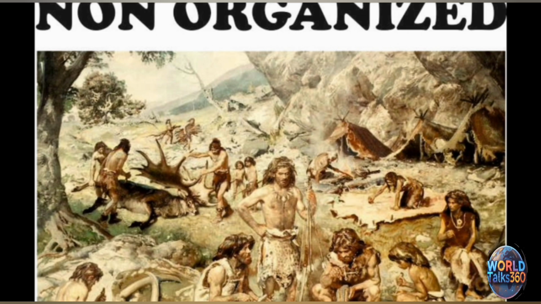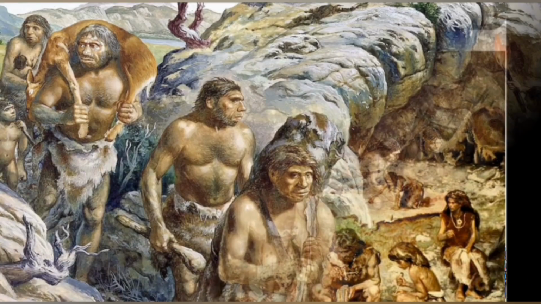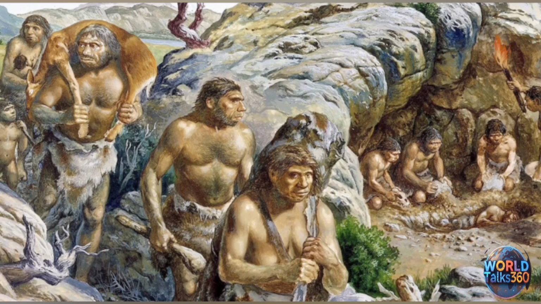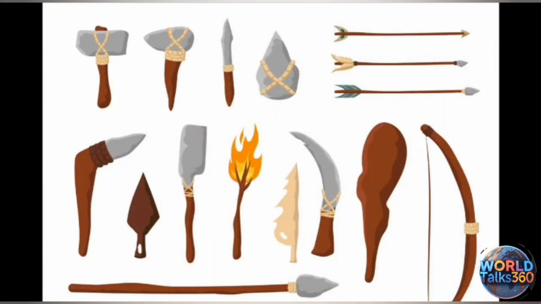Their decision-making system was based on mutual consultation because there was no leader among them. No one ruled over others and no one was followed. So all decisions were made together. Everyone knew how to do all kinds of work. There was no difference between men and women. Everyone was treated equally, and no one was superior to anyone else.